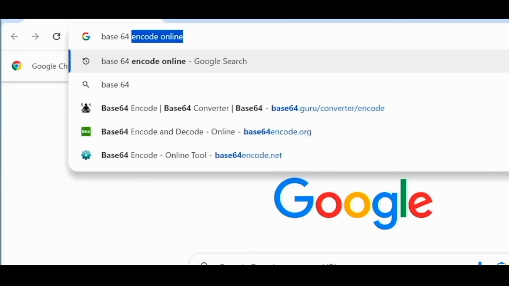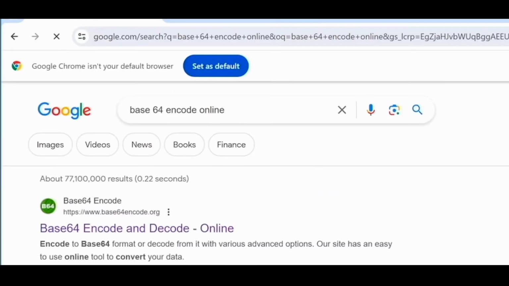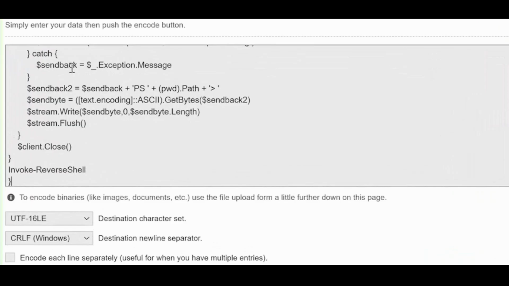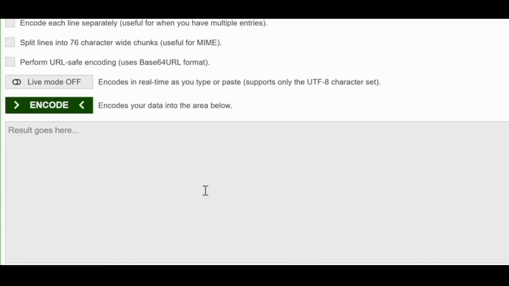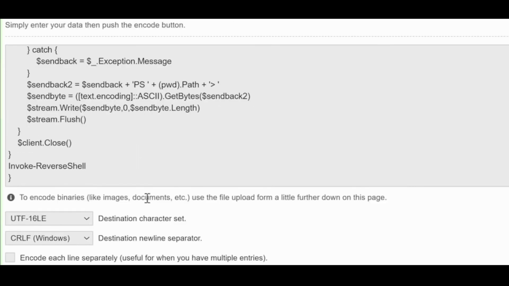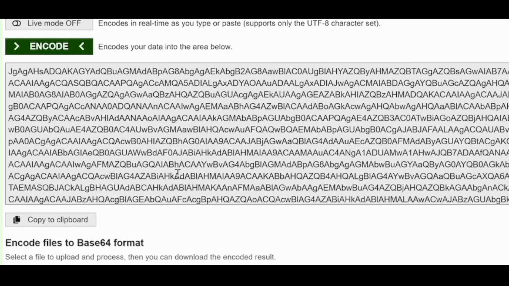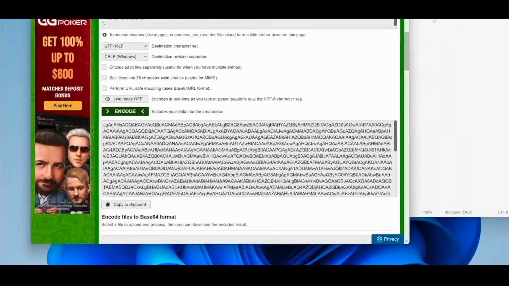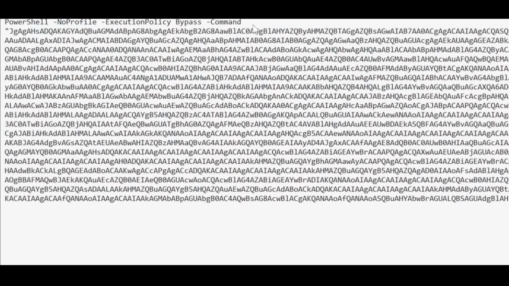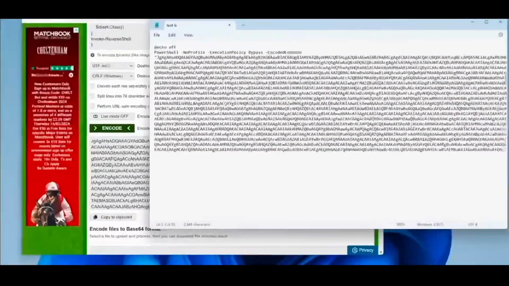I'm going to search for base64 encode online. The first website is going to be good, and we're simply going to paste our code in here. You can actually understand this encoding. We're going to click on encode, and you'll see it's converted to its equivalent in base64. Copy it, go back to my code, and remove everything that is there, and paste the base64 equivalent of that code. Now we're happy. We're going to save this.